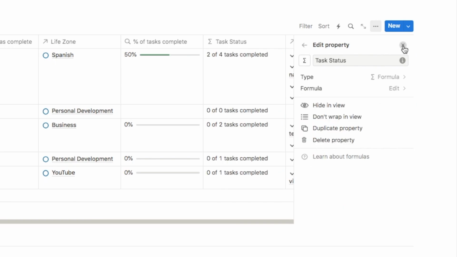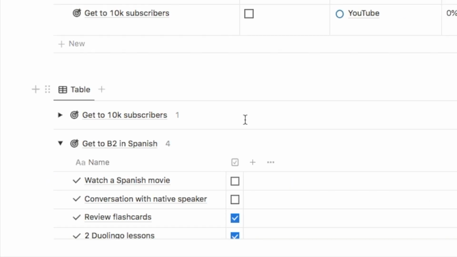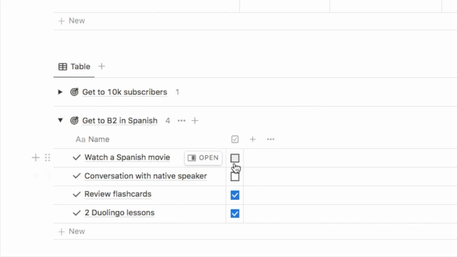If I click done, and we have a look now at the task status, as you can see, I've checked off 2 of the tasks here for the Spanish goal out of 4 tasks.